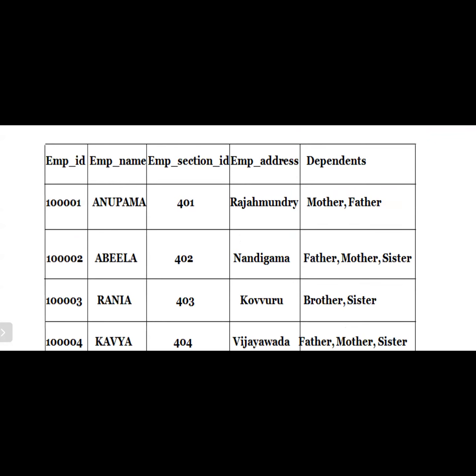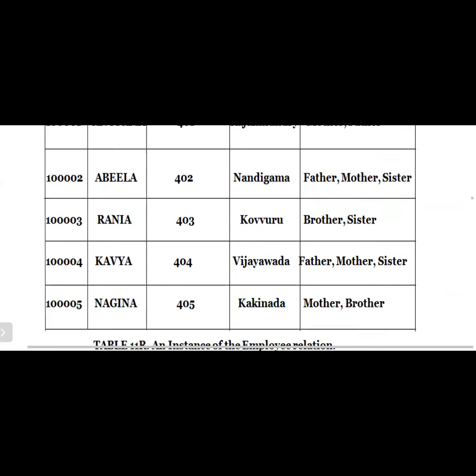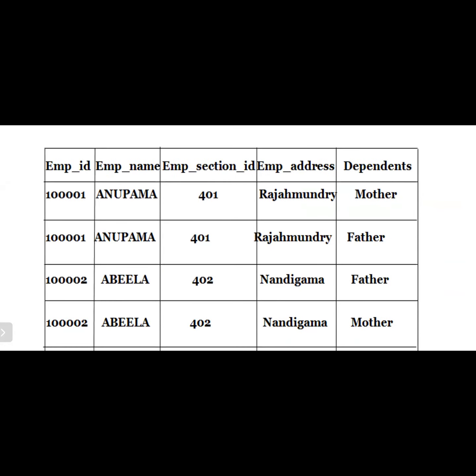The remaining details are the same. For example, the employee ID is 101000, employee name Anupama, employee section ID is 401, employee address is Rajahmundry, and the dependent is only mother. In the second line, we represent the father. Please observe here: the same details, Anupama, Rajahmundry, are repeated, and here we use father.